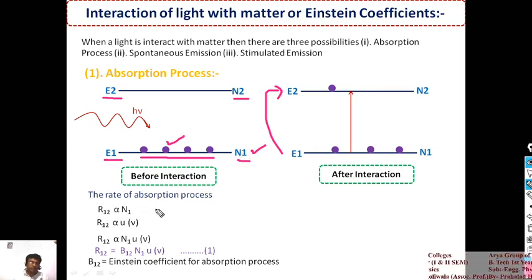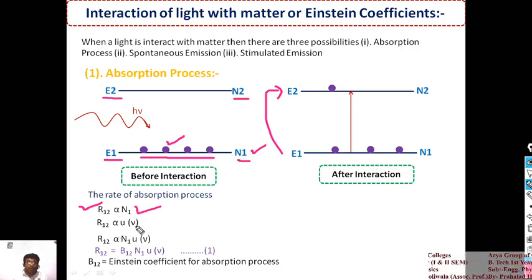The first parameter: the rate of the absorption process depends upon N1. Here I am denoting the rate of the absorption process by R12, where 1 means the ground state and 2 is the first energy level, a process from the lower energy level to the higher energy level. So R12 is proportional to N1. If we have more electrons, more electrons can jump into the higher energy level, so that process is proportional to the population of the ground energy level.